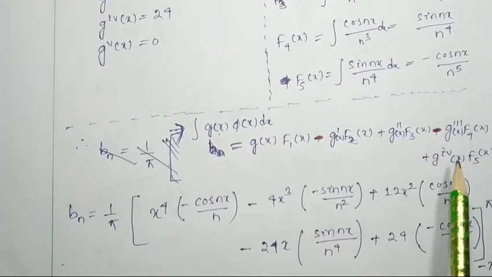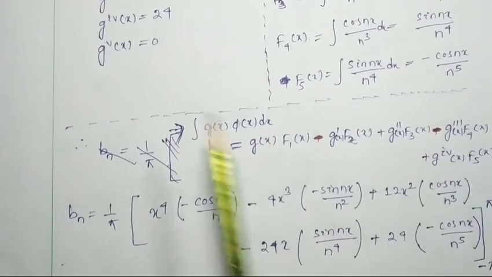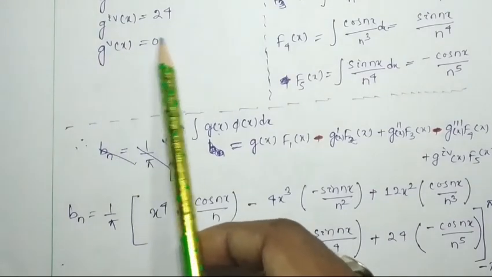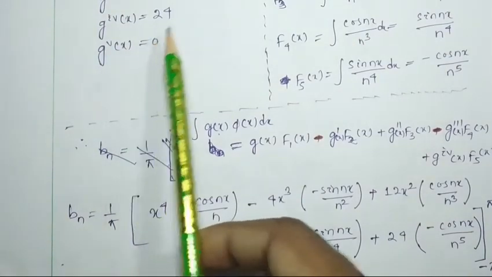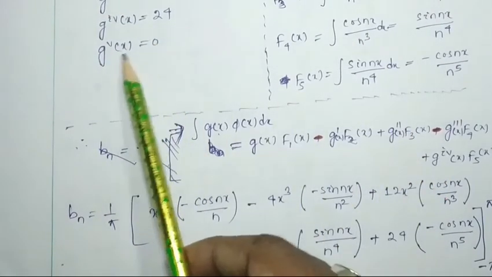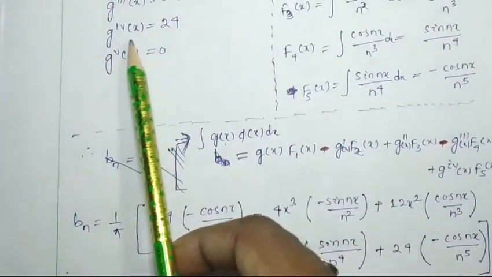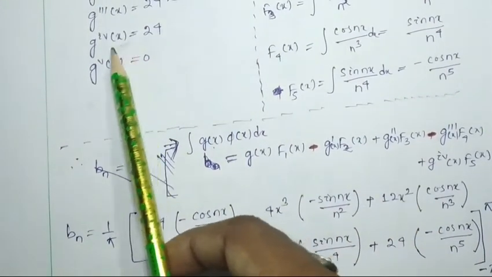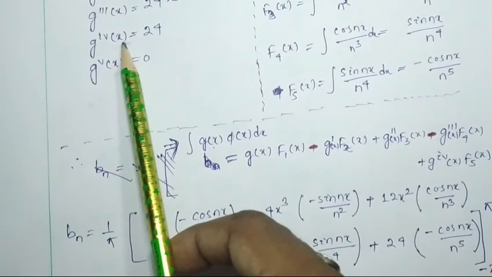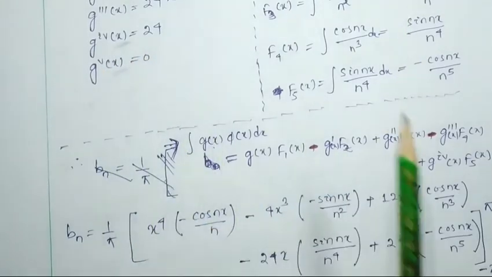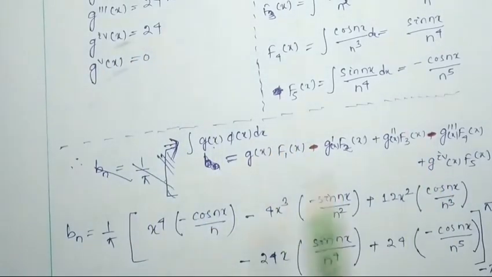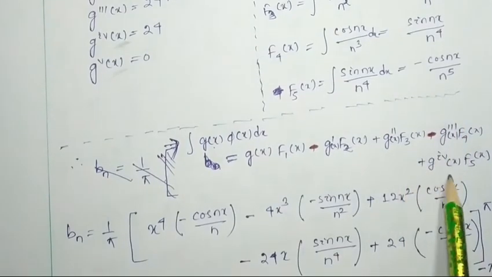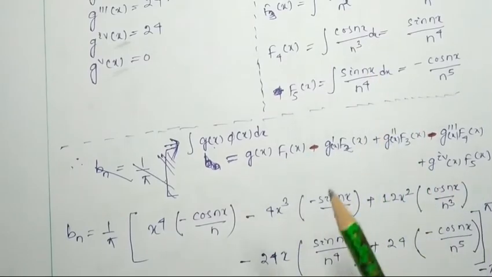Here we consider up to g iv because the fifth derivative of g(x) is 0. So after the fourth derivative term, g5 will not come in our integration. Only for that reason we considered g iv f5.